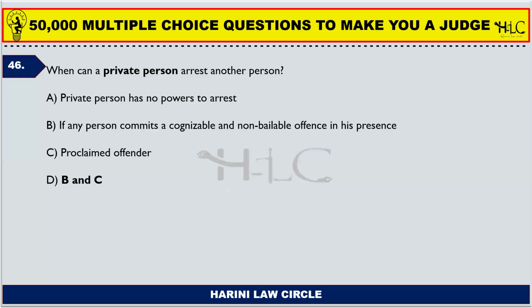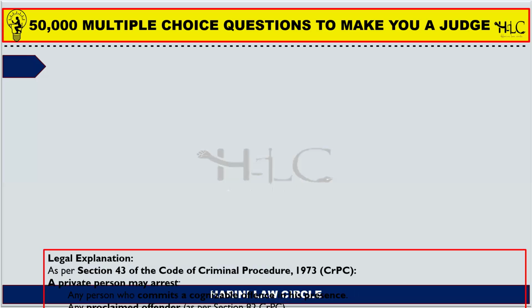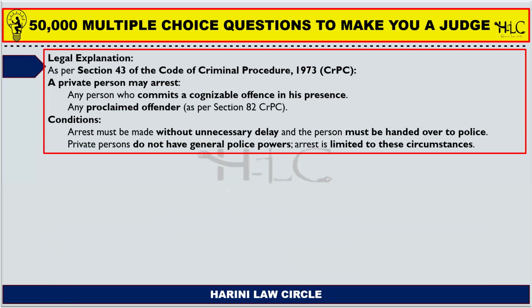For example, A is a person, B is a person. Now B commits a murder in front of A and it is cognizable, it is non-bailable. Then A can arrest him. Or if B is a proclaimed offender set by the court, then A can arrest him. He need not be a police officer. Section 43 of the Code of Criminal Procedure states that a private person may arrest any person who commits a cognizable offence in his presence, or any proclaimed offender.